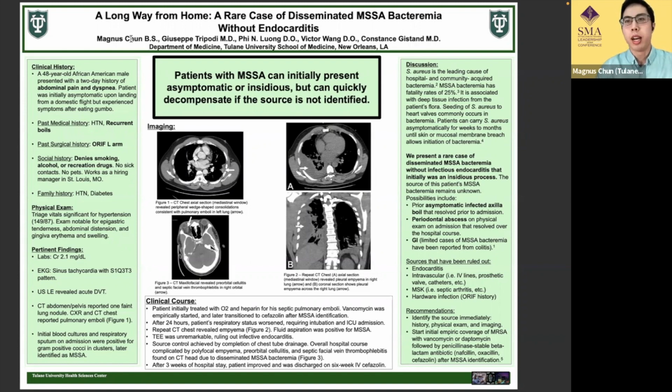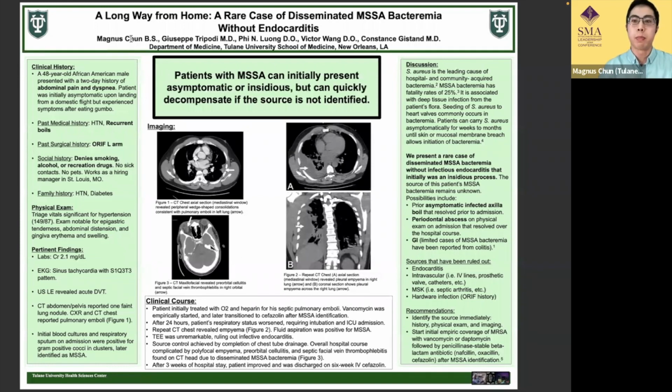In discussion, patients who are MSSA positive can initially present asymptomatic, but can decompensate pretty quickly if the source is not identified. Unfortunately, we still have not figured out the source of this MSSA bacteremia, which is a very important thing to do for any patient who has any type of infection, let alone MSSA. It could have been his infected axilla boil that actually resolved prior to admission. He has that history of boils. It could have broken in the past and gone into the bloodstream and presented asymptomatically.